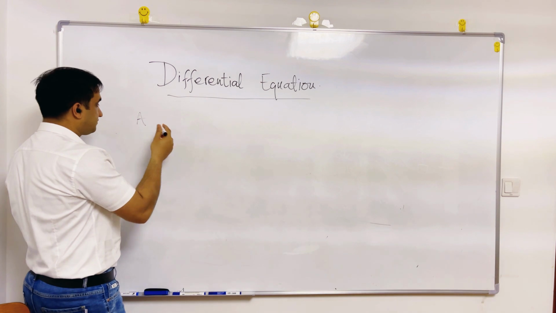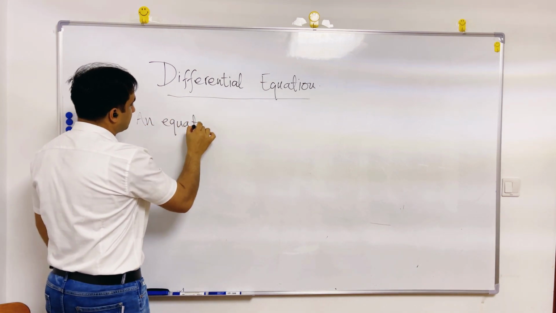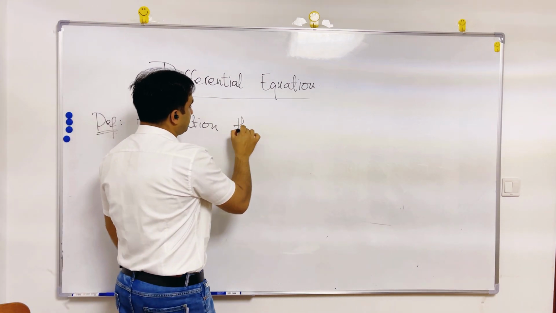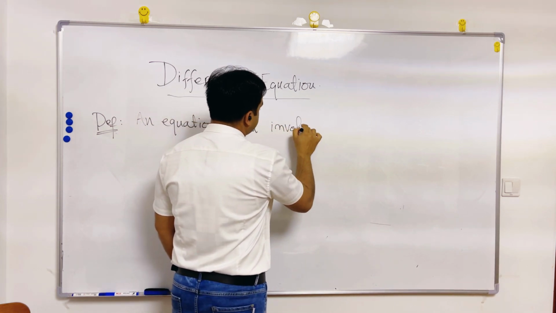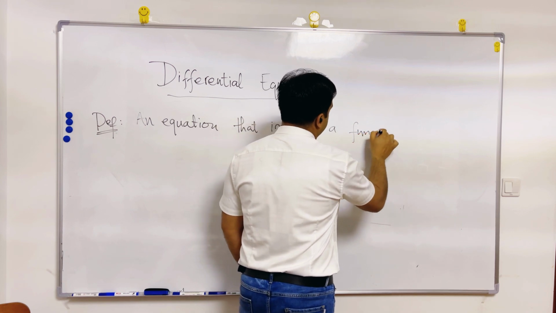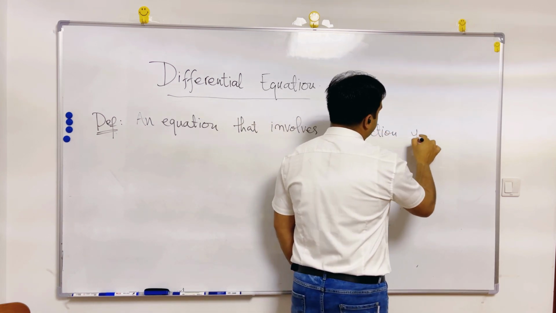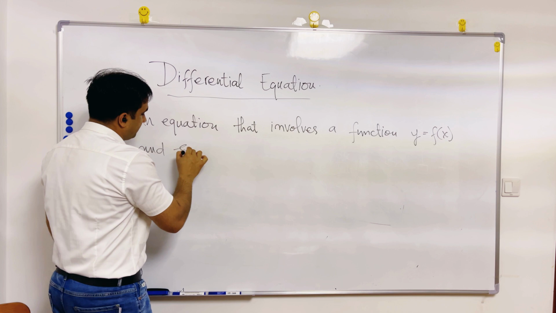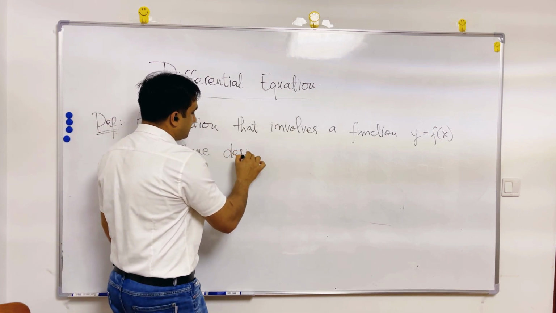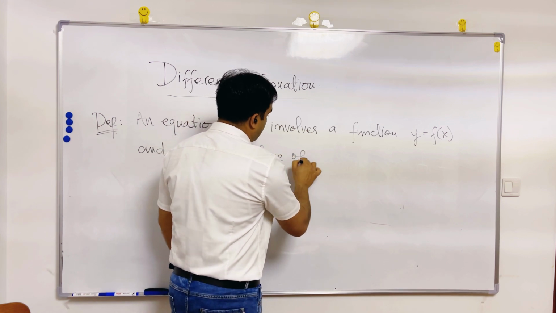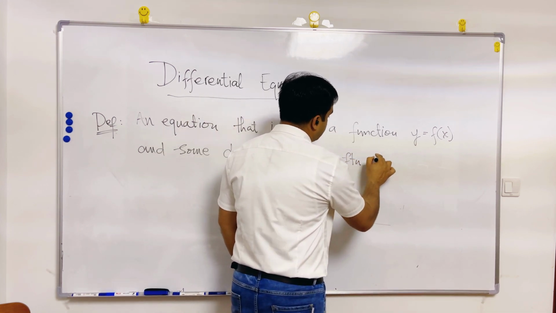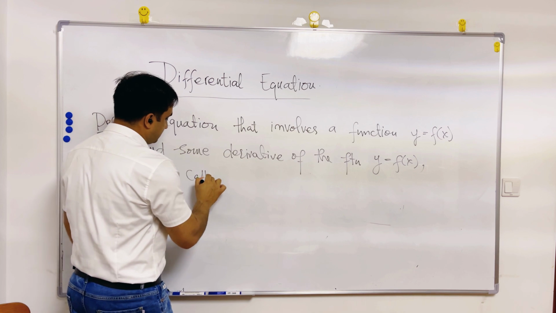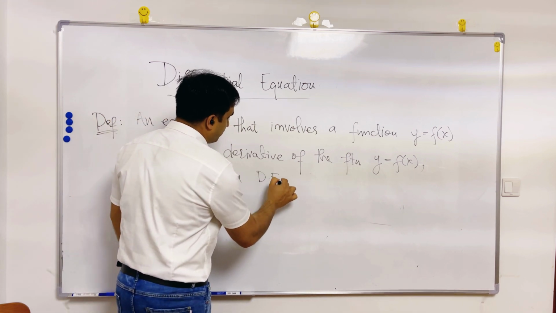An equation that involves a function, say y equals f of x, and some derivative of the same function y equals f of x is called a differential equation, DE.